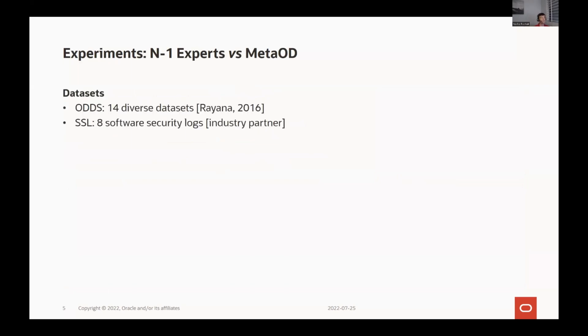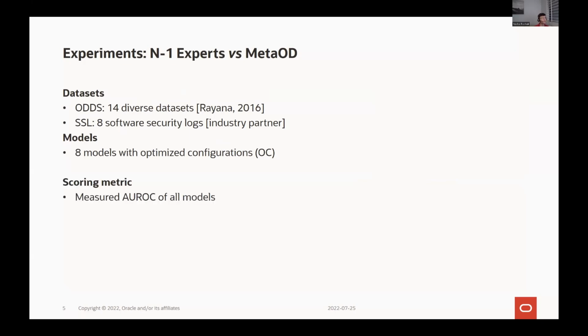We performed some experiments to evaluate N-1 experts with MetaOD. In particular, we looked at 14 diverse open source datasets, ODDS, as well as 8 software security log-based datasets from an industry partner. We looked at 8 different models, each of which had optimized hyperparameter configurations, designed to perform well on average across a broad range of different anomaly detection benchmarks. We measured the quality of each model in AROC, and we evaluated our model selection techniques using the regret. That is, the distance in the AROC from the best model.